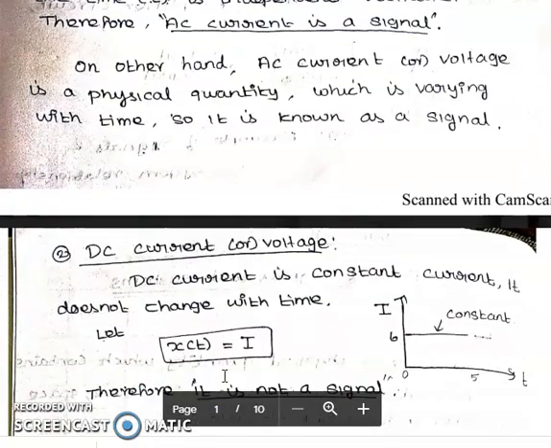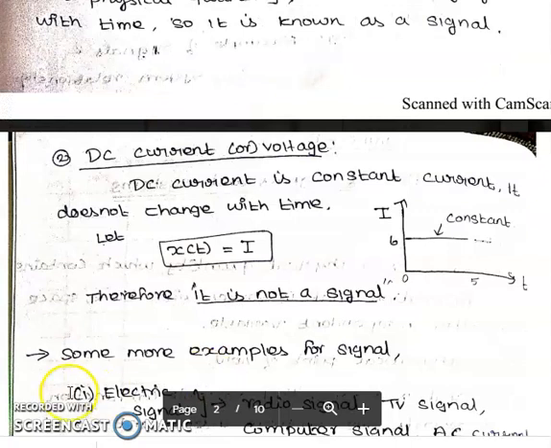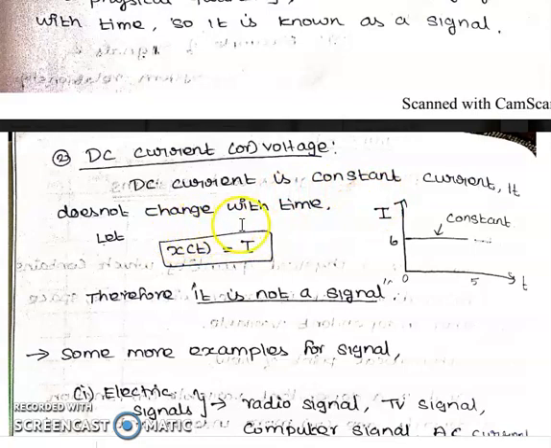Let us see the next example, DC current or voltage. DC current or voltage means direct current or direct voltage. Here the DC current is a constant current, it does not change with time. Here you can see whatever the time may be, it has the constant current.